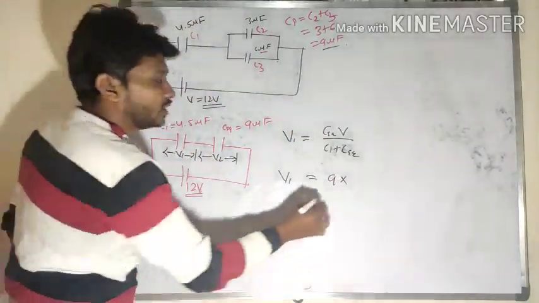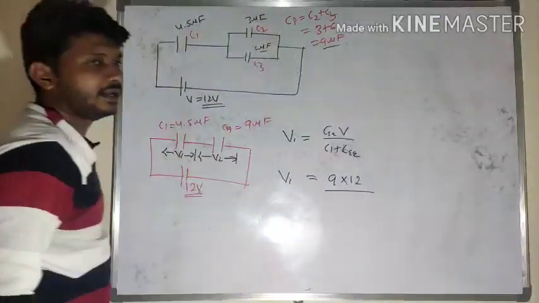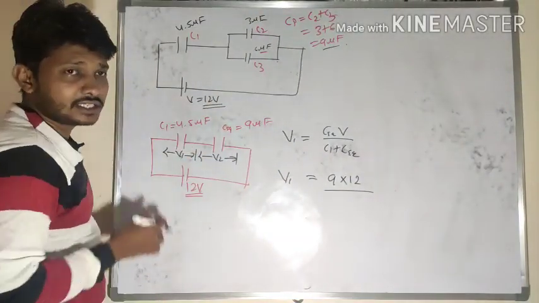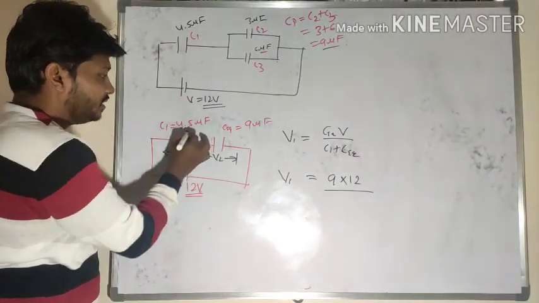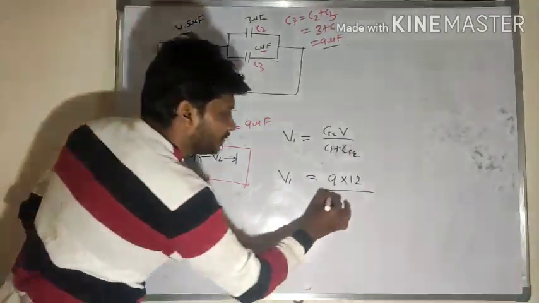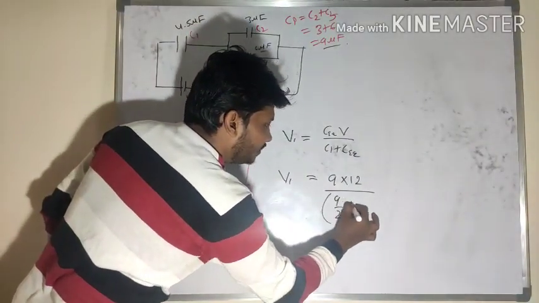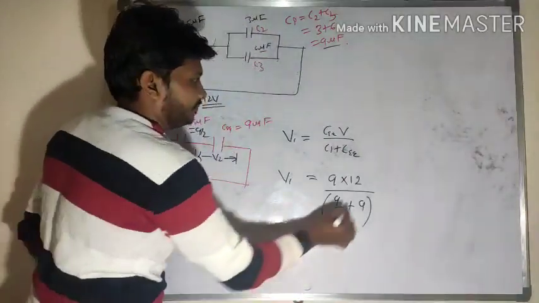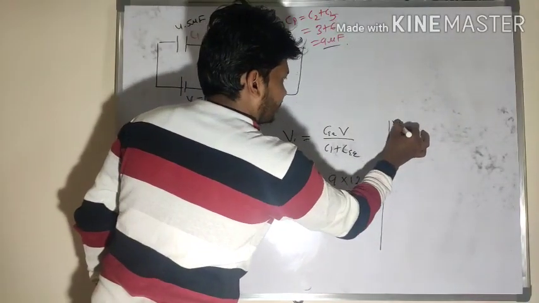And what is the total potential here? 12 volt they mention. C1 is how much? That is 4.5. So 4.5 is nothing but, shall I write it as 9 by 2 here for my simplification? 9 by 2 plus 9 here. So simplify this equation.